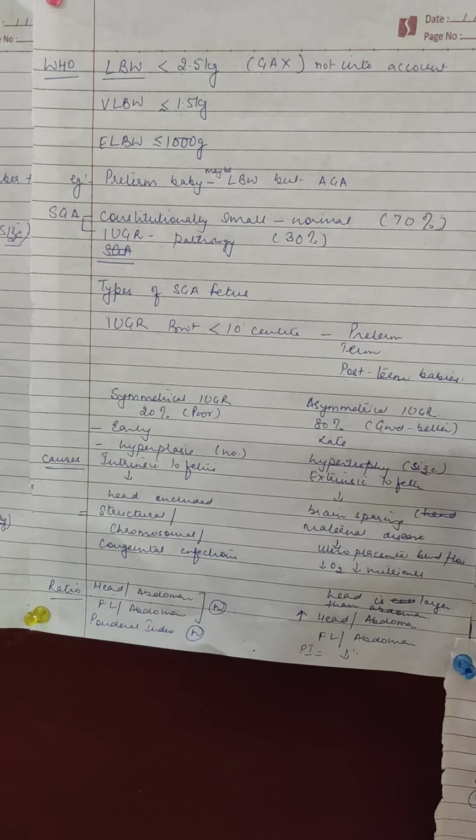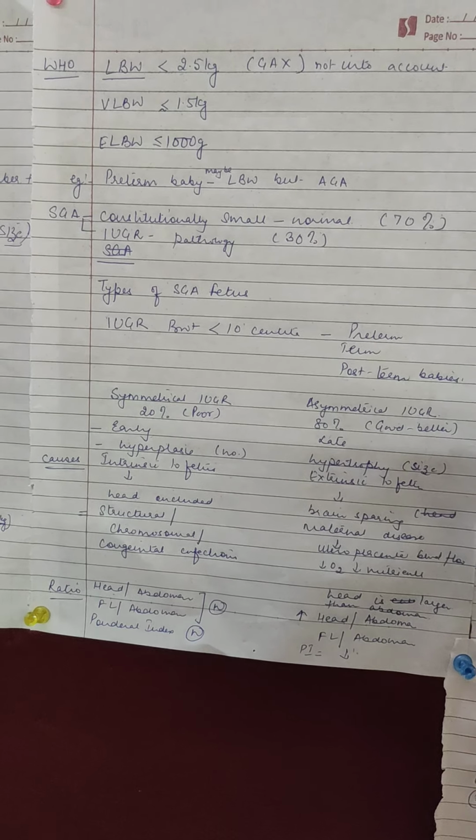In symmetrical IUGR, the insult to the baby, the reason why the baby is IUGR, occurs early in the pregnancy, at an early gestational age. In asymmetrical, it is in the later half. As we know from fetal growth, the early phase is hyperplasia, so here the number of cells will be affected. In the later half, it is a stage of hypertrophy, so here the size will be affected.